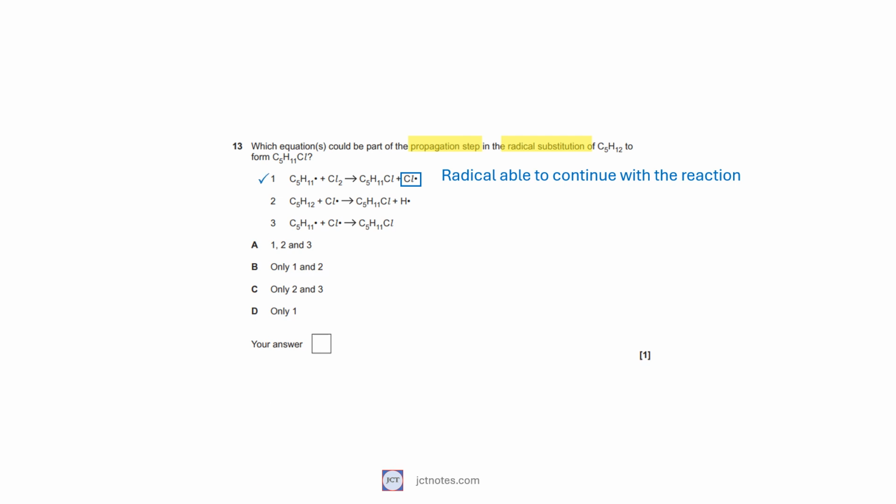In equation 2, we are forming a radical hydrogen. The chloride radical will form hydrochloric acid before producing a hydrogen radical, as the hydrogen radical is highly reactive. Equation 2 is not a possible propagation step. In equation 3, we are consuming radicals and not producing. This is a termination step. Only equation 1 can be considered a propagation step. The answer is D.